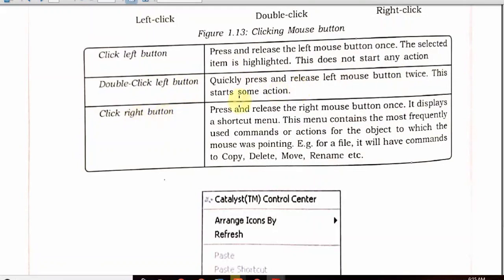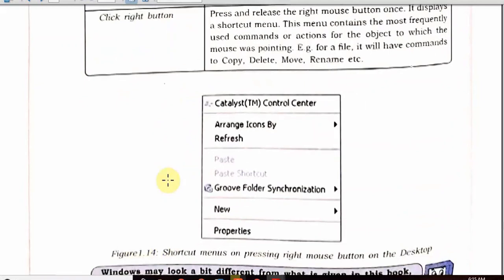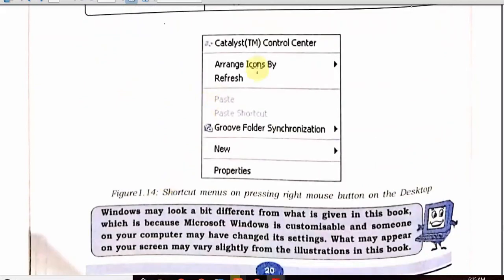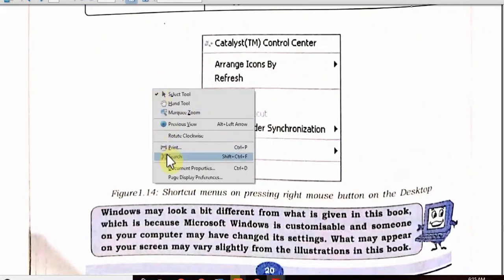Clicking the right button, press and release the right mouse button once. It displays a shortcut menu and it gives you many options. Options are given here. You can see these are the options, and options actually vary. It depends where you are right clicking. Like if I am right clicking here, it gives me these options.